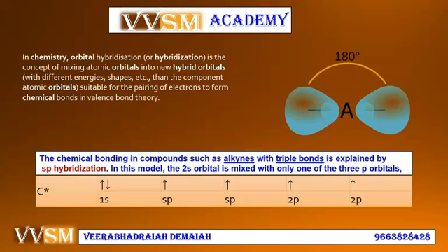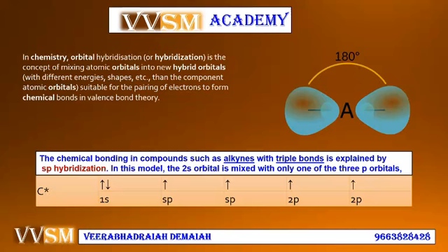The chemical bonding in compounds such as alkynes with triple bonds is explained by sp hybridization. What is hybridization, my dear friends? Regarding certain chemical bonds, I would like to divert your attention towards valence bond theory and other theories of chemical bonds.